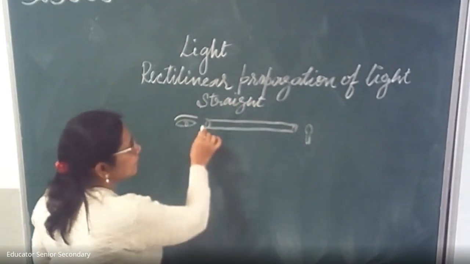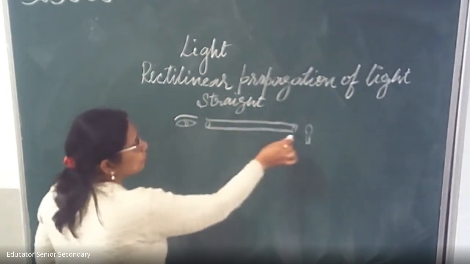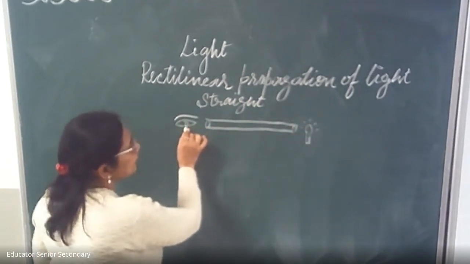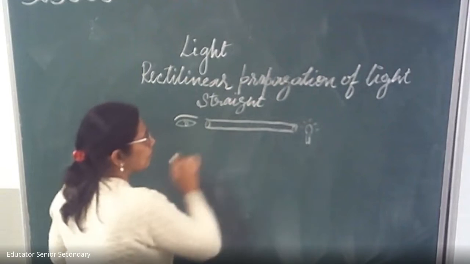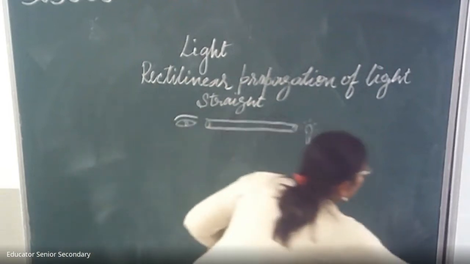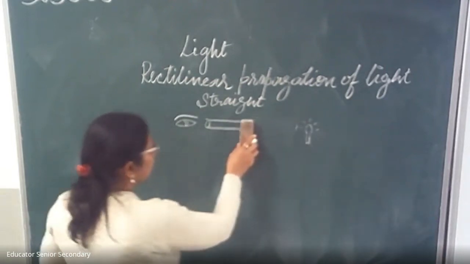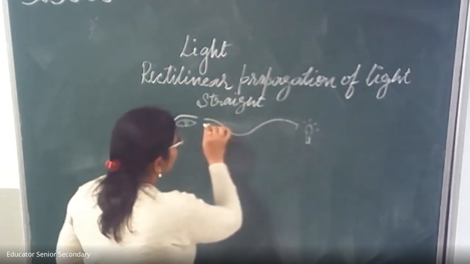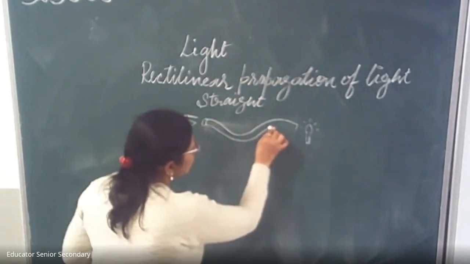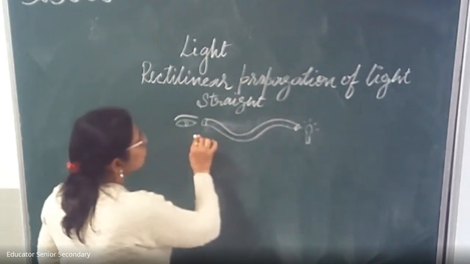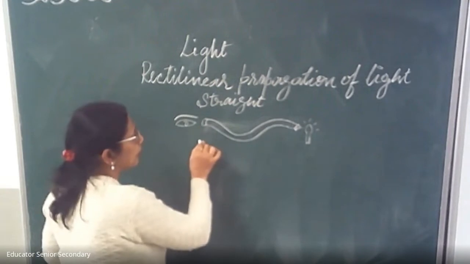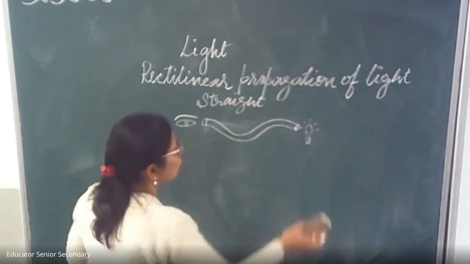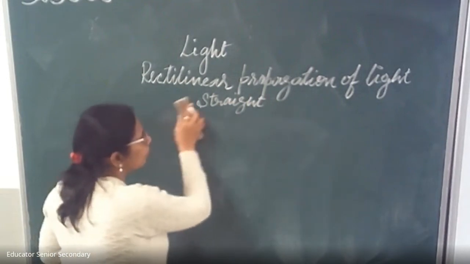a simple experiment. We will take a tube and we will put the candle here, and when we see from this side, we are able to see the flame of the candle. But children, if we bend the tube, okay, are we able to see this? No. So this proves we are not able to see the flame of the candle. So this proves that the light travels in a straight line, and we call it rectilinear propagation of light.